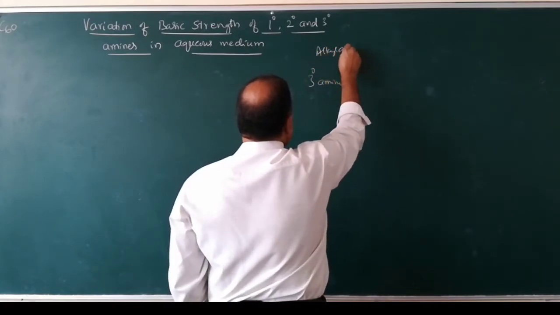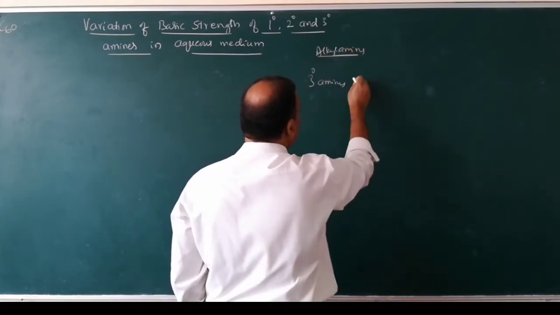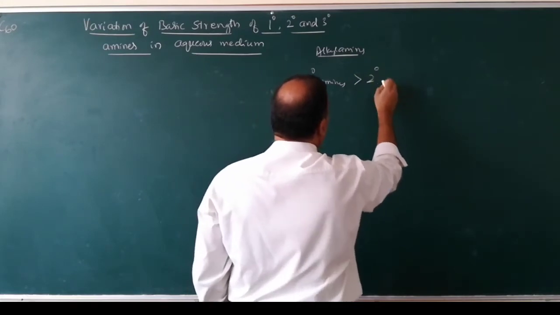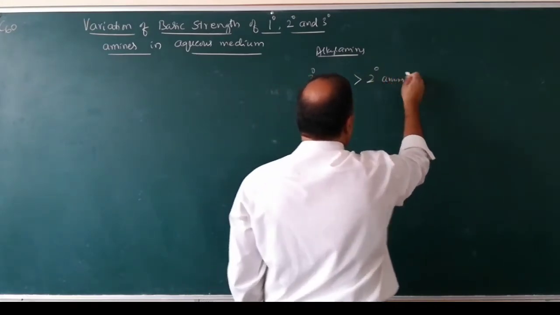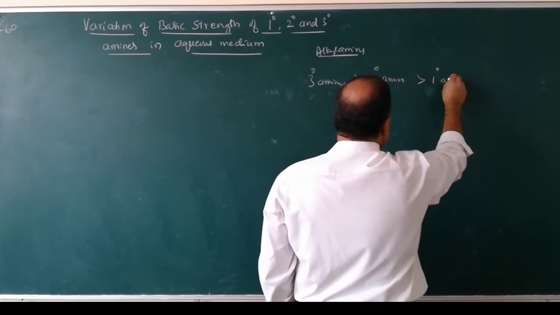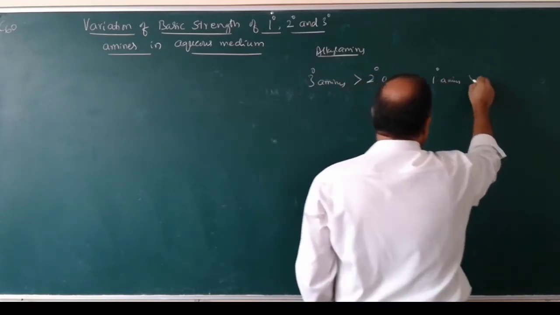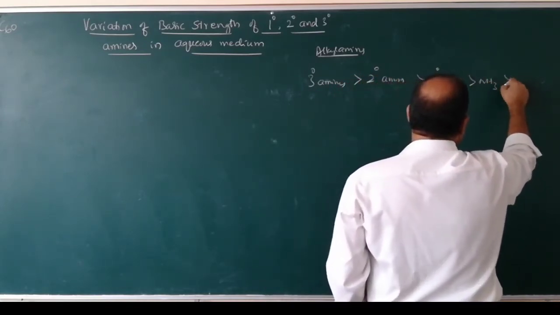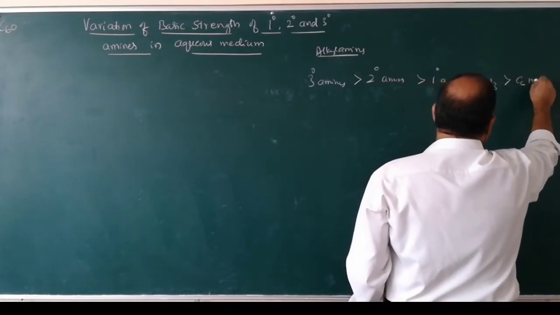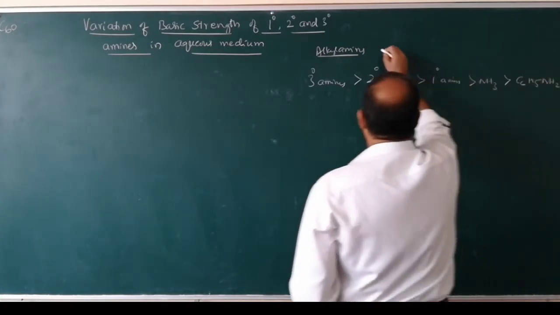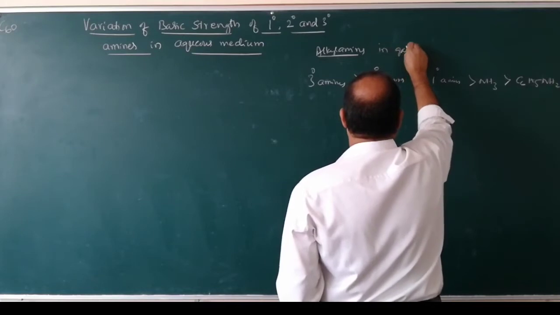Among alkyl amines, tertiary amines are more basic than secondary amines, which are more basic than primary amines, which are more basic than ammonia, which are more basic than aniline in gaseous state.